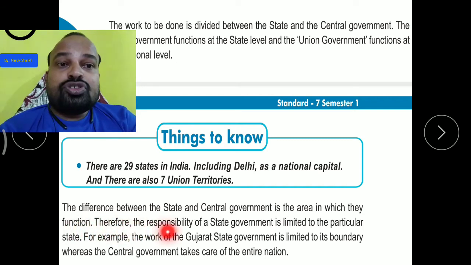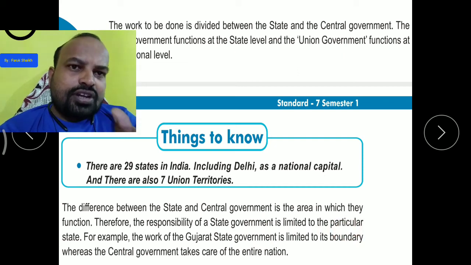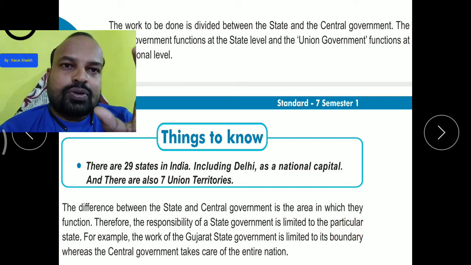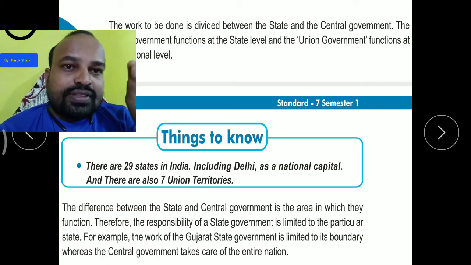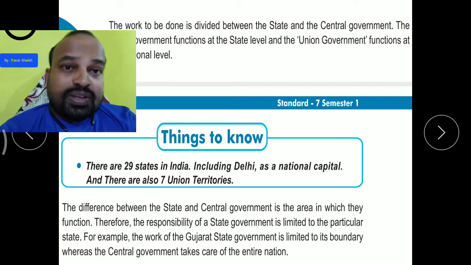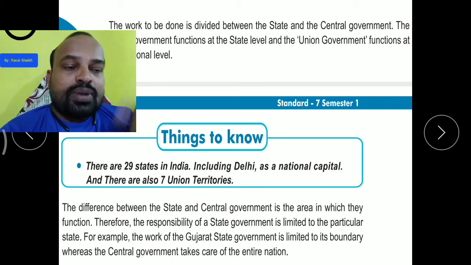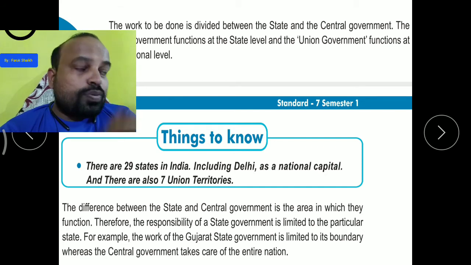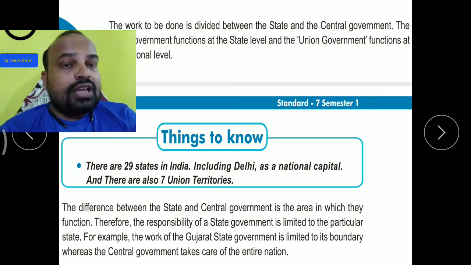So the responsibility of a state government is limited to the particular state, like state government वो limited है. They have to function for the state only. They cannot go out of their state, they cannot function outside their state. No rules are applied outside. Which rules are applied in Gujarat? Like the drinking of alcohol is banned in Gujarat. But it is not banned in Maharashtra, it is not banned in Rajasthan, it is not banned in MP.